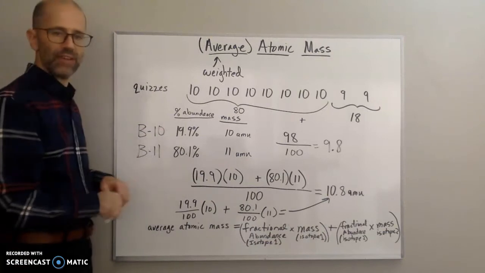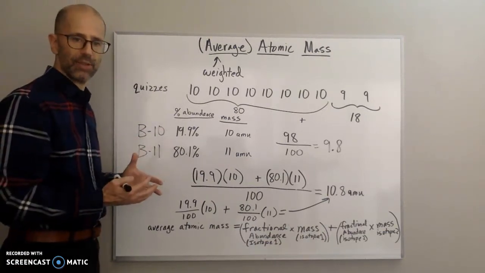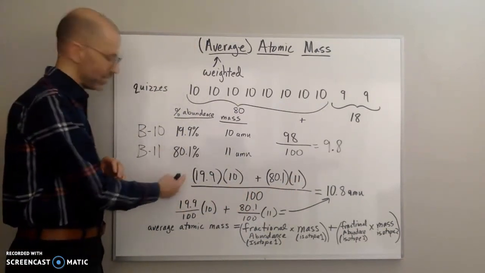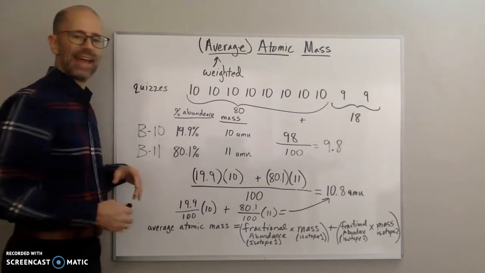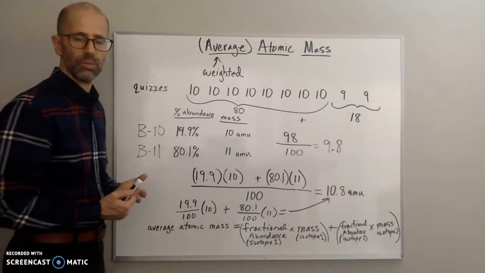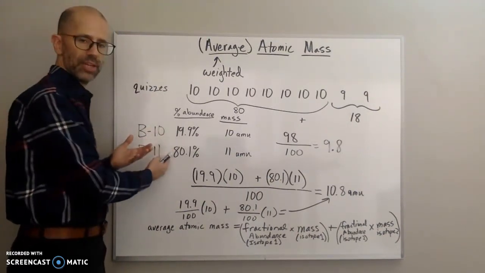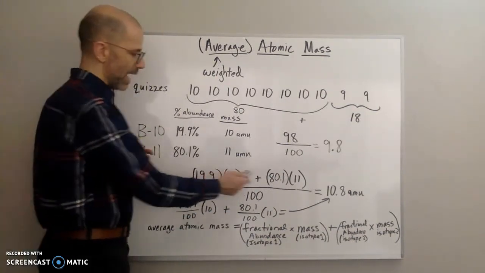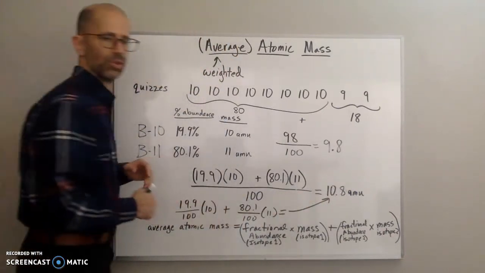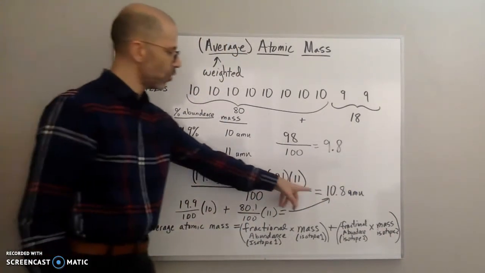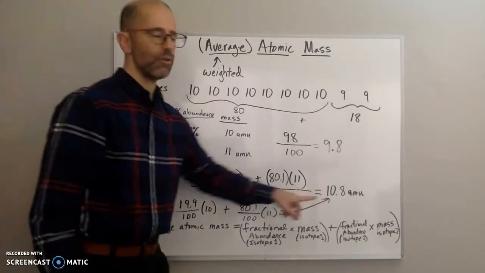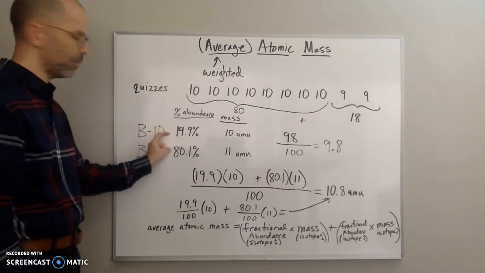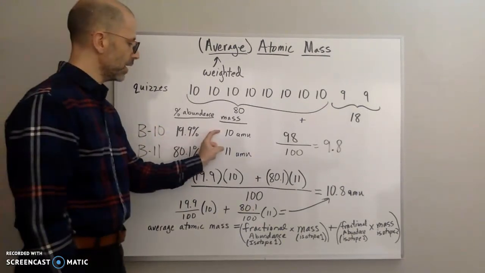Now, this has to be the average mass, right? So I take the total number of AMUs, the total mass that I got for my two groups, and now I need to divide that by the total number of atoms. And because my percentages were out of 100, I divide by 100, and that gives me 10.8 amu. And so this is the weighted average of boron, taking into consideration the percent abundance and the masses